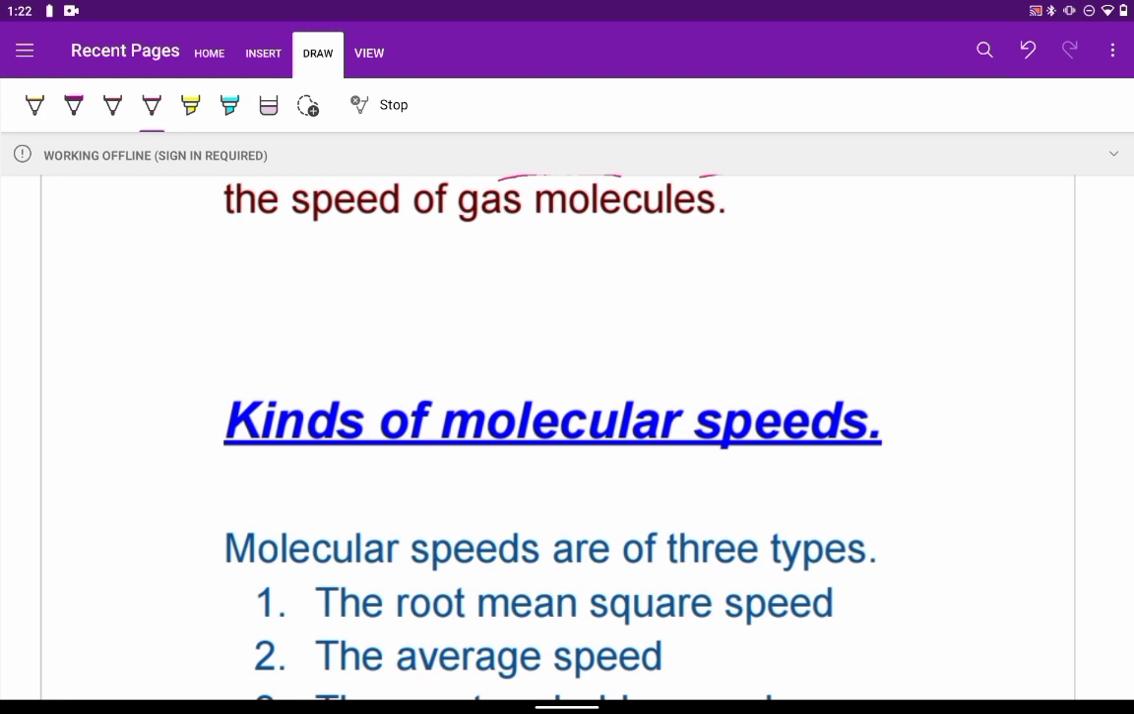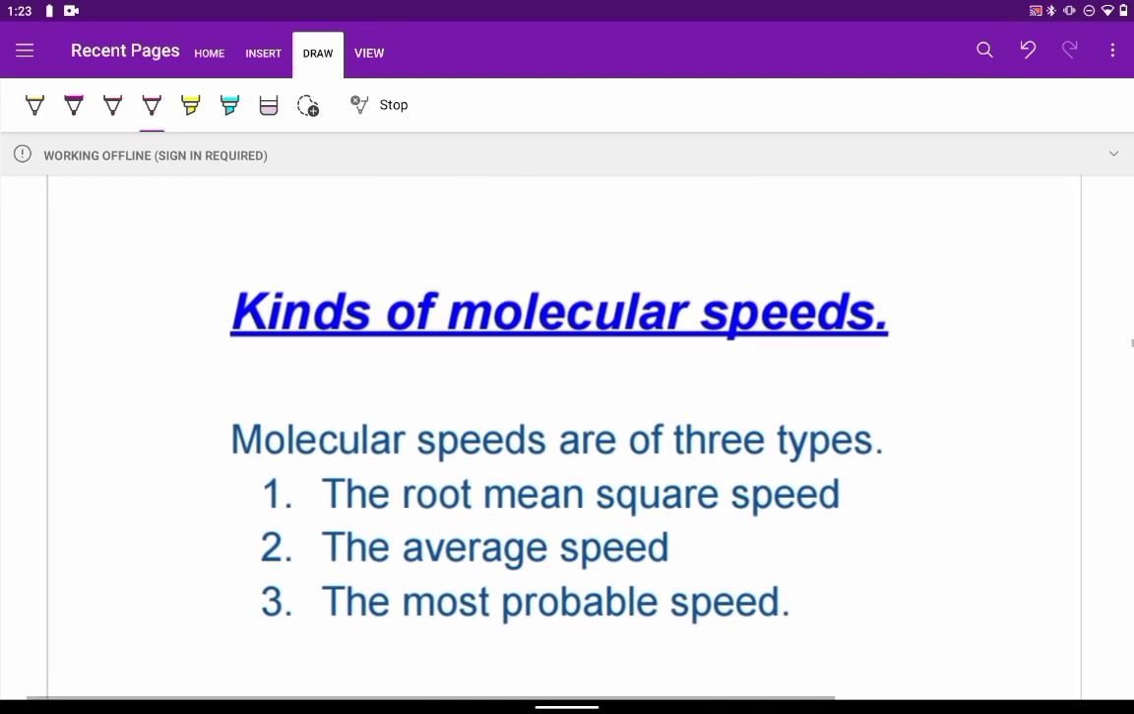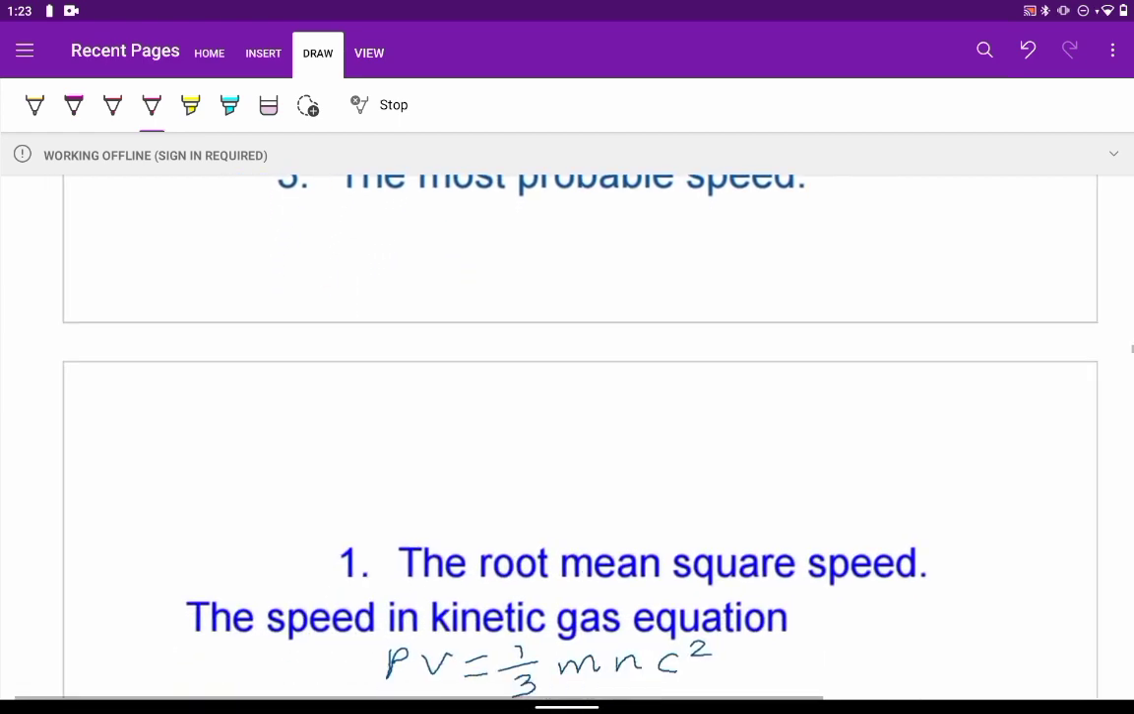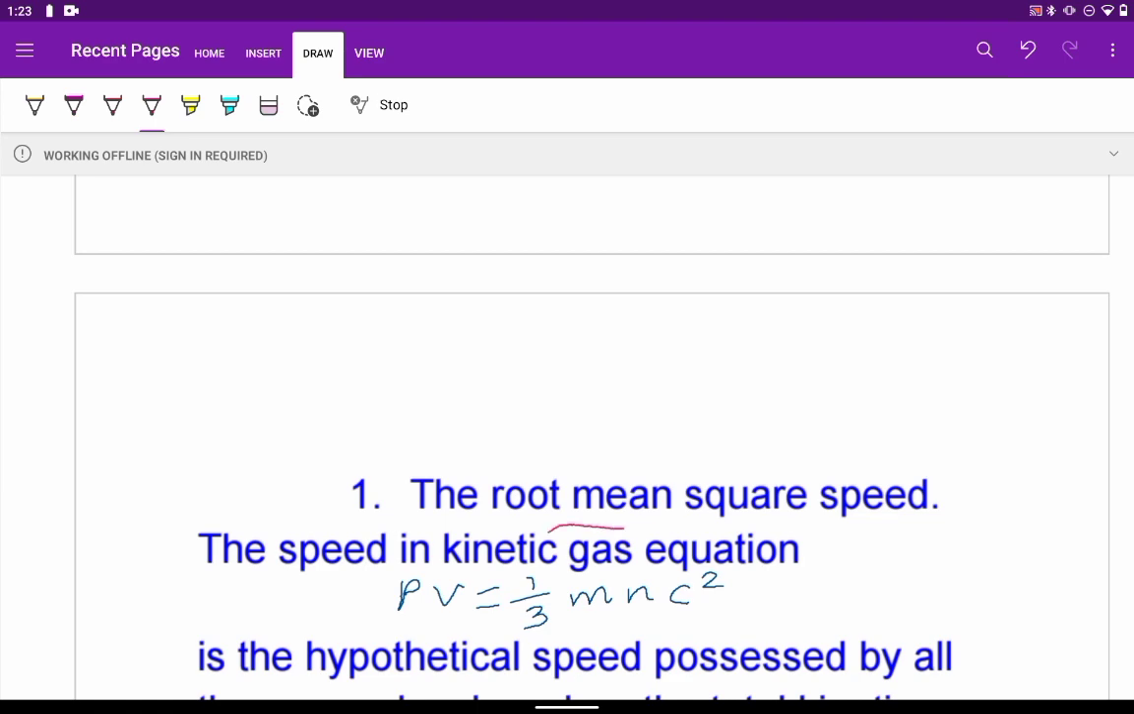Now next, the molecules exhibit certain speeds which we will consider. They are of three types of molecular speeds: root mean square speed, average speed, and most probable speed. So we will deal with these three one by one. First of all, the root mean square speed.